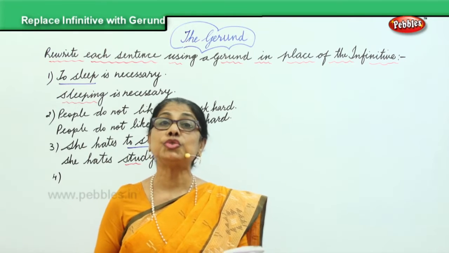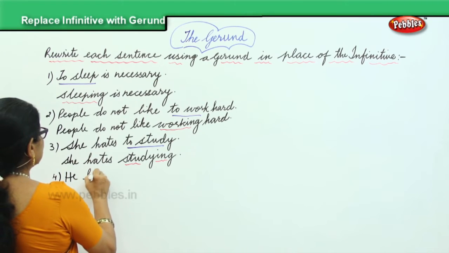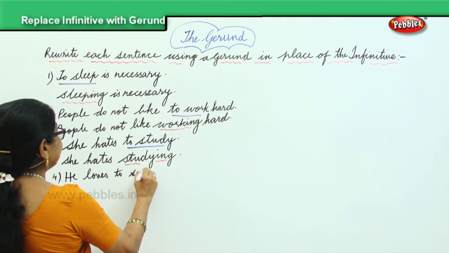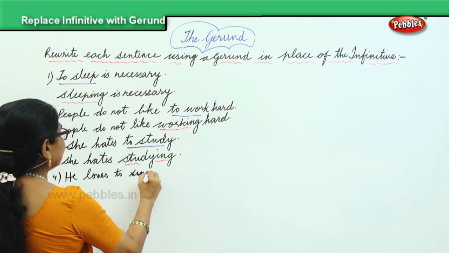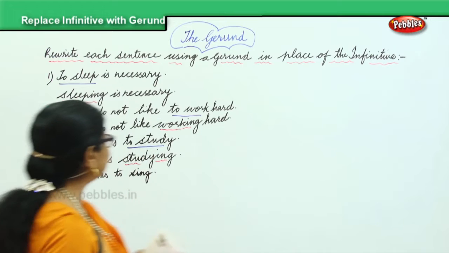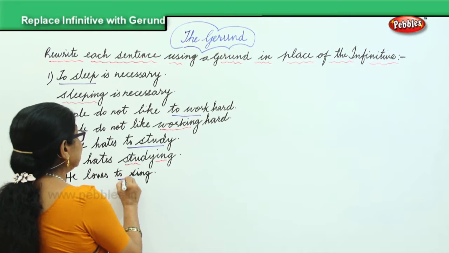Next one. He loves to sing. To sing is an infinitive.